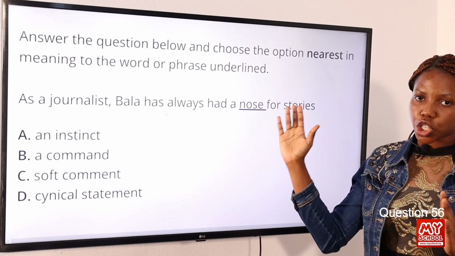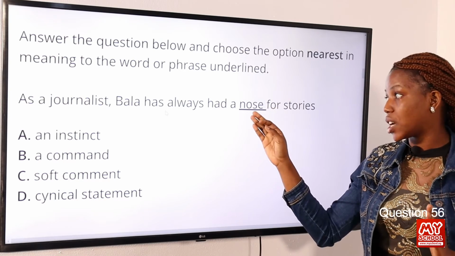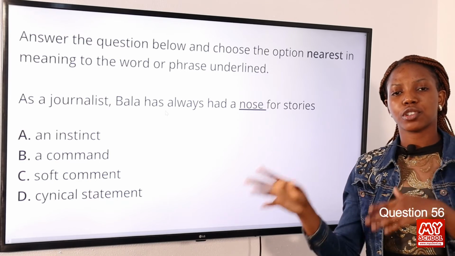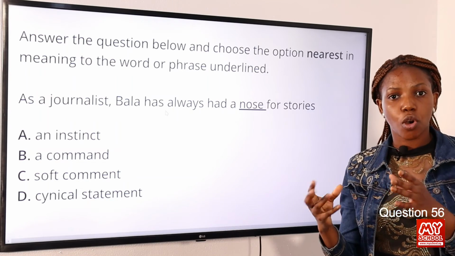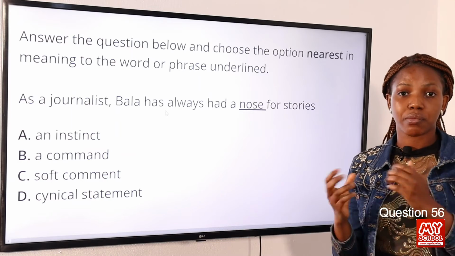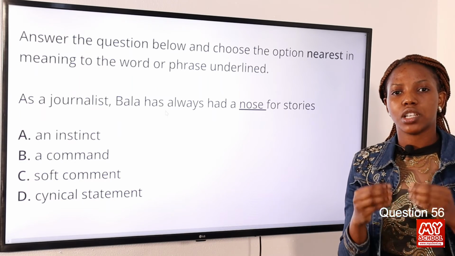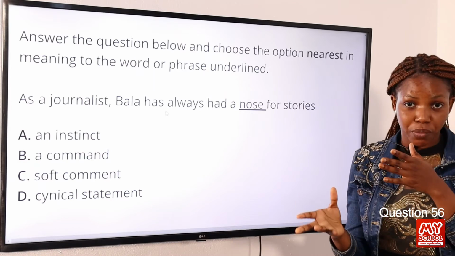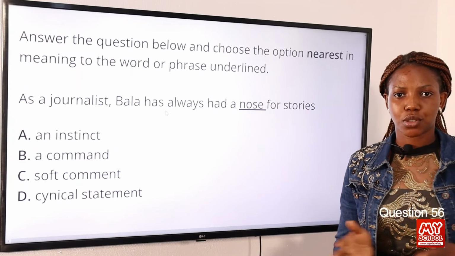In the instruction, we've been told to look for the option nearest in meaning to the word on the line, and the word on the line is nose. To have a nose for stories means to have the ability to source or find something. An instinct is a natural ability or a natural capacity to know something or do something. So option A, therefore, is the correct answer to this question.